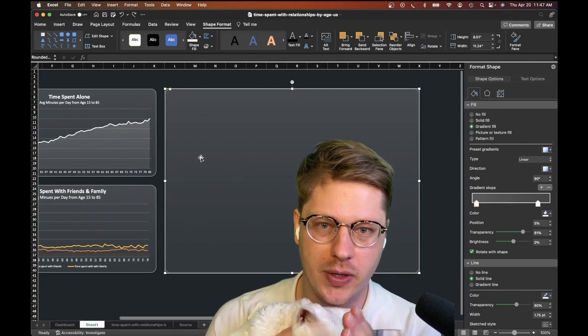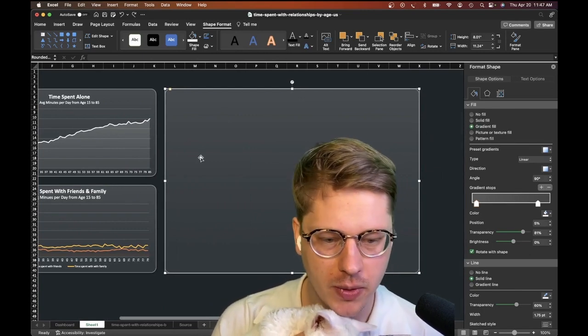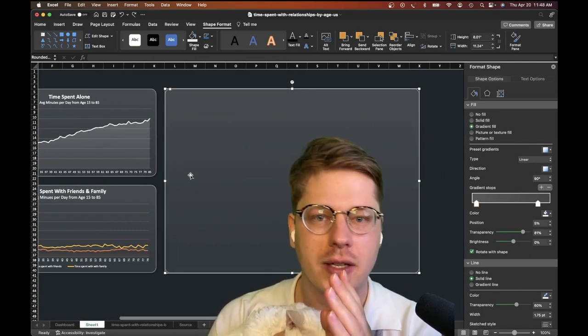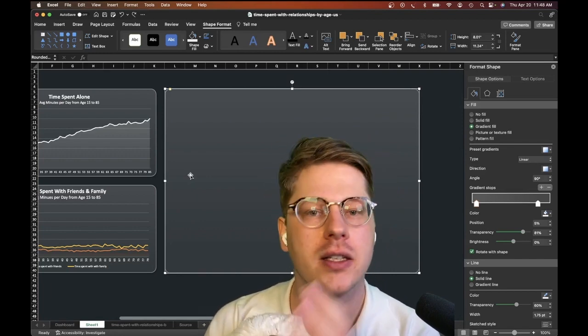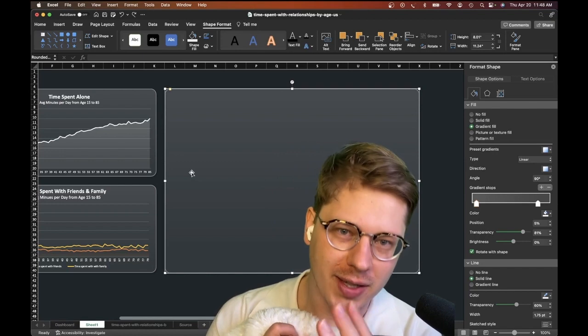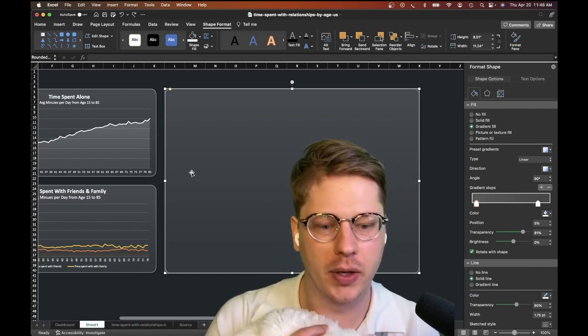Now, we want to do our big area chart. This is going to be a fun one. It's going to be a little more work. It's a chart that gives useful insights. It's really visually engaging. It looks stunning. It's just a great option. So we're going to take the time to get this thing set up and looking great.